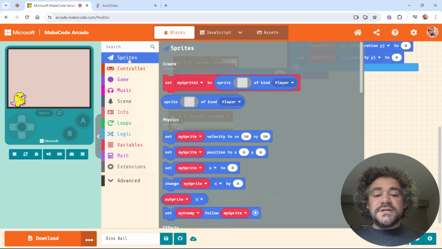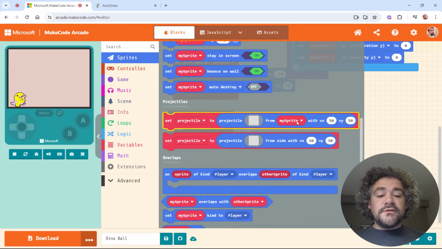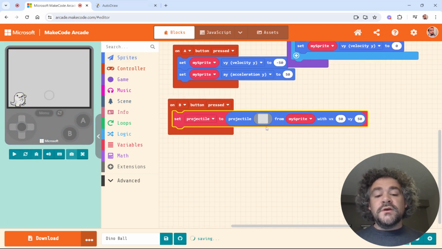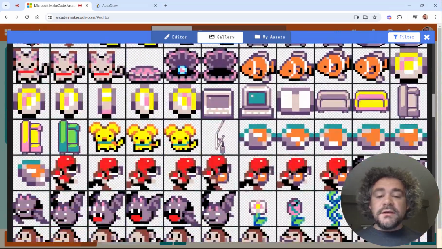So what I'm going to do is give him a projectile. We're going to go to the sprite section. We're going to do the projectile from my sprite. We're going to give him a projectile like we've learned about in previous videos. So I don't think they have a basketball sprite in here.